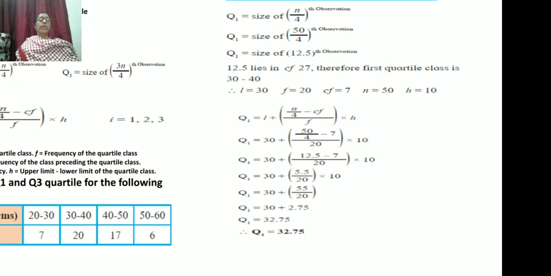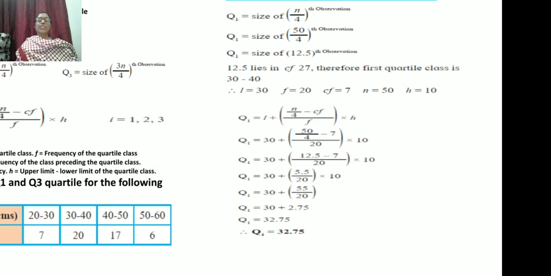In the same way, you can calculate Q3 also. When you calculate Q3, the procedure is the same, but you have to write 3 into n, so the only difference is that you calculate 150 upon 4. Got it? In this way, we have today discussed quartiles. In the next video, you will study deciles and percentiles.